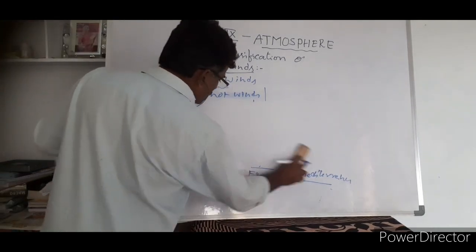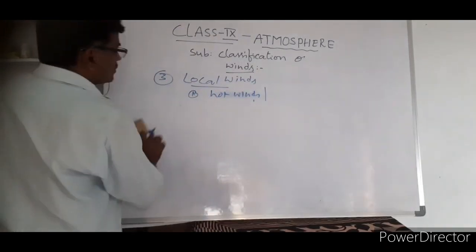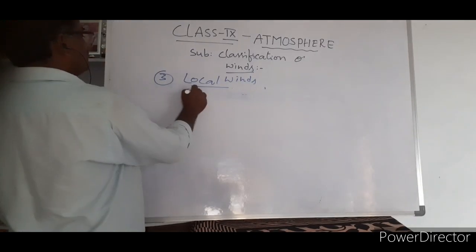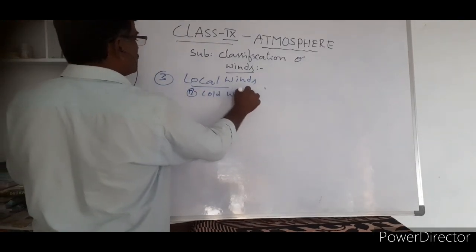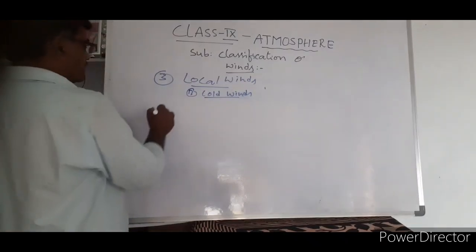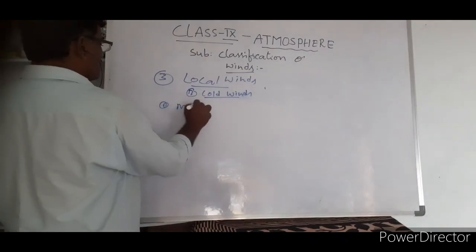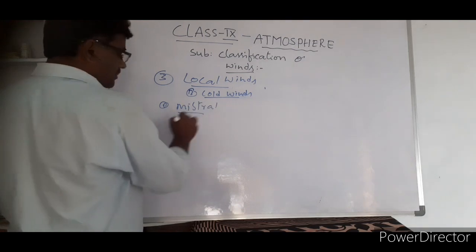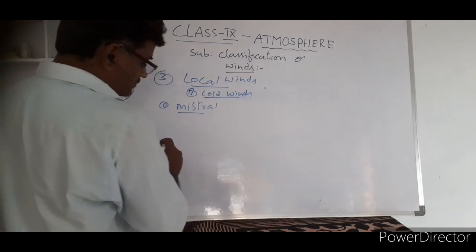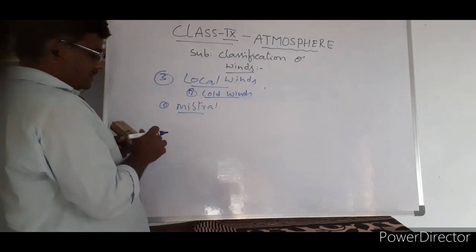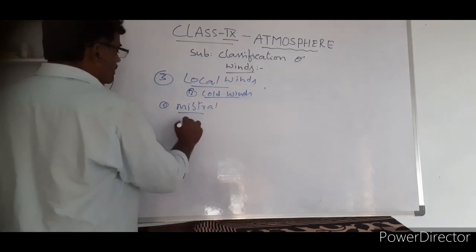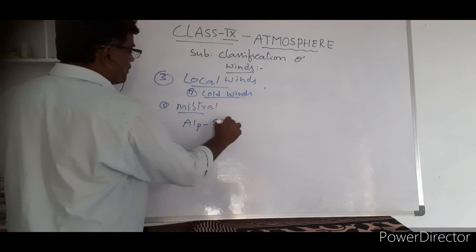Talking about the cold winds, there are some cold winds also. Example for cold winds. First one is Mistral. Name of the wind, just look at this, Mistral. It is a very famous wind in the Alps. You know the Alps which are there in Europe.